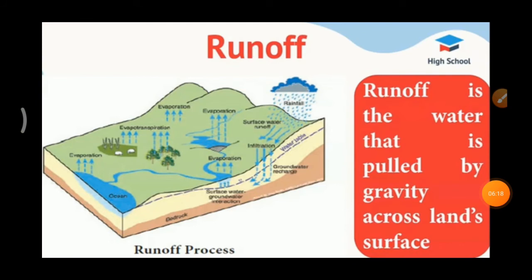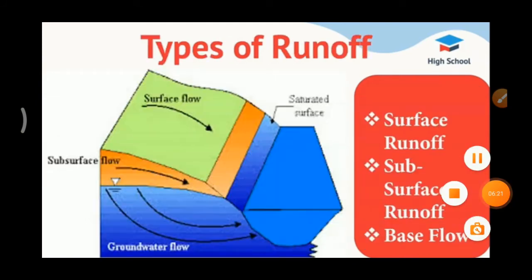Next we are going to see about types of runoff. There are three types of runoff: surface runoff, subsurface runoff and base flow. Surface runoff is the portion of rainfall which enters the stream immediately after the rainfall. After rainfall, the water which enters the stream first is called surface runoff.